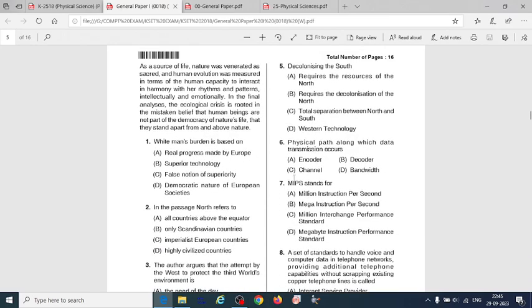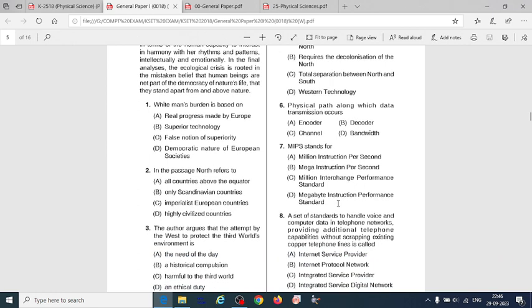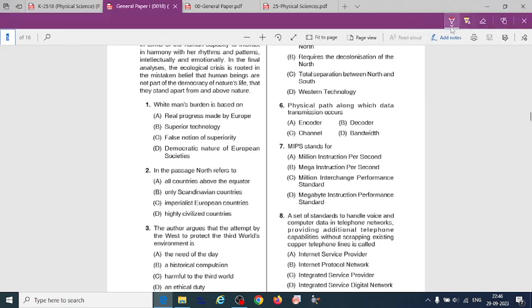for the 6th question, so here physical path along which data transmission occurs. So for this question, the correct answer will be option C. Okay.